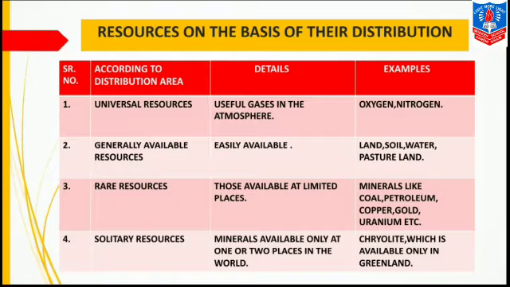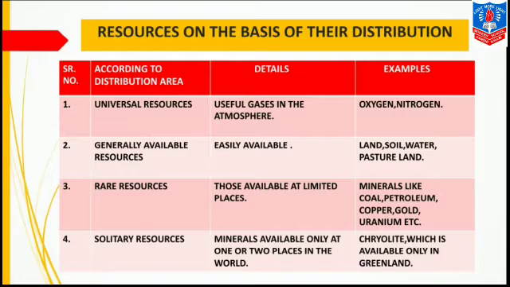Now, cryolite is a mineral which is available only in Greenland. It is not found anywhere else in the world. So, it is a solitary resource. Now, children, if you observe this table properly, you will find that these resources are arranged in descending order.